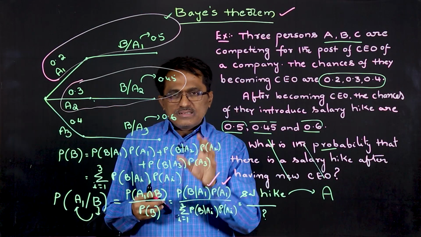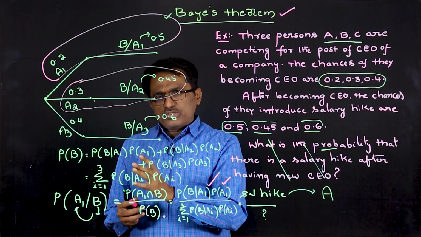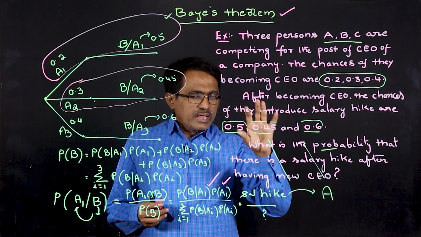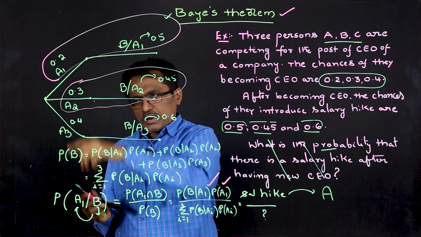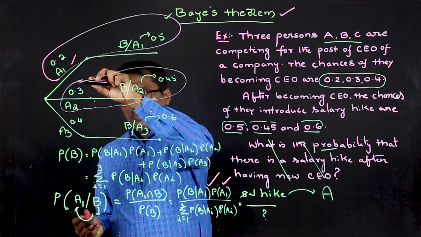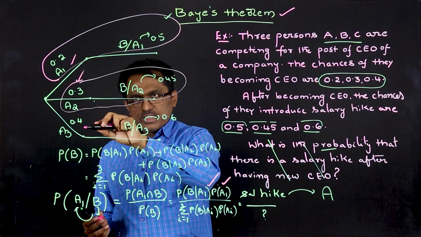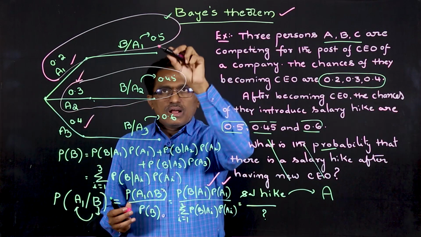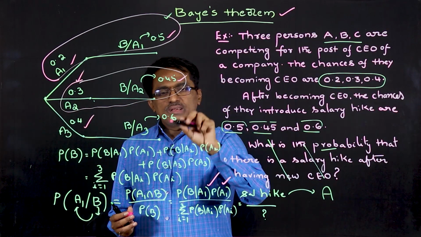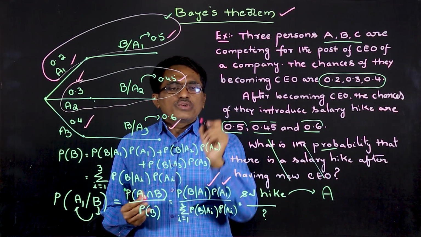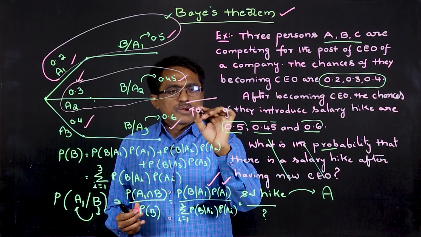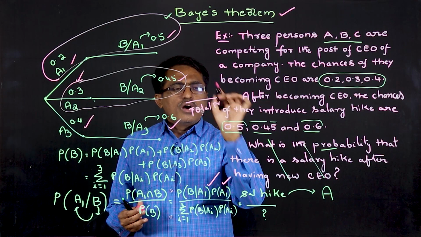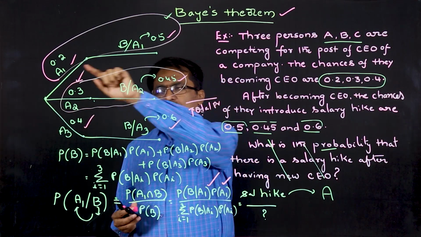What I suggest is to use this approach to solve any given problem related to Bayes' theorem. For this, first we have to identify the events that happen, A1, A2, A3, and the corresponding conditional probabilities. Then we have to calculate the total probability. How to find the total probability?